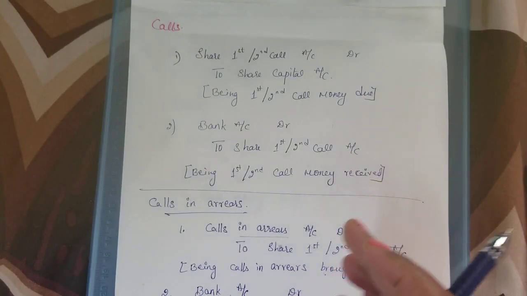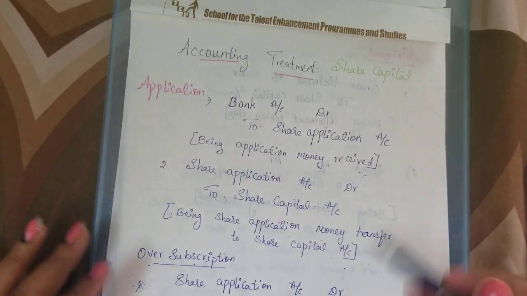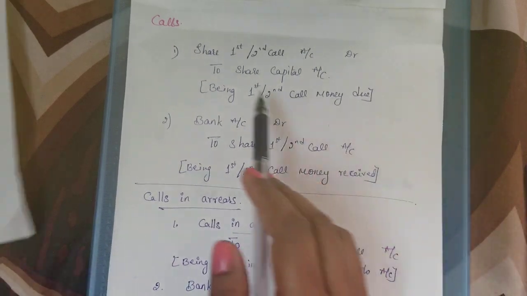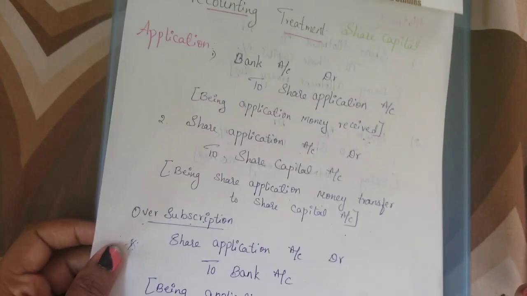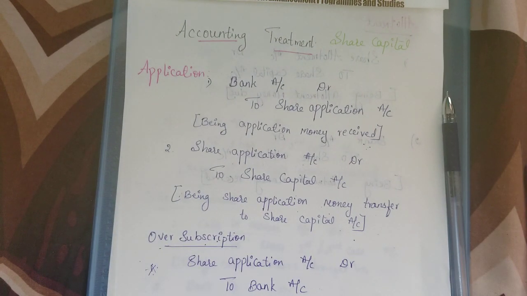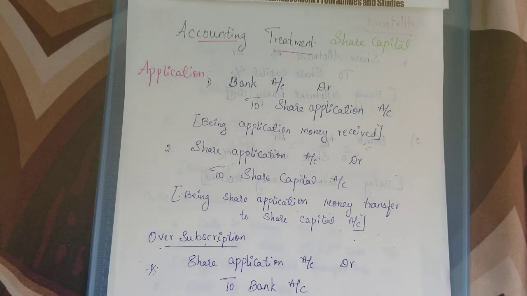I hope you have understood this. Please keep a note that all these entries will be the same for every problem. For all the problems, these journal entries for application, allotment and call money will be common. The only thing you need to learn is how to calculate, and this is compulsory. You will get a 12-mark question in the PU board examination. So let us start with the problem in the upcoming video.